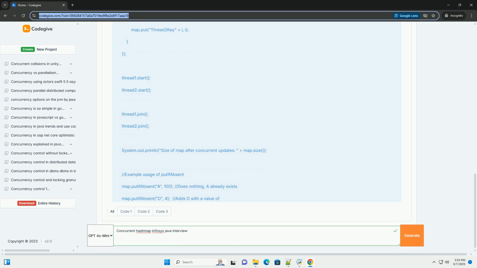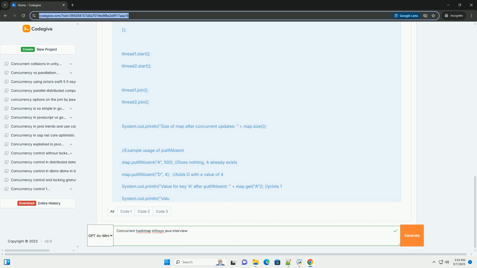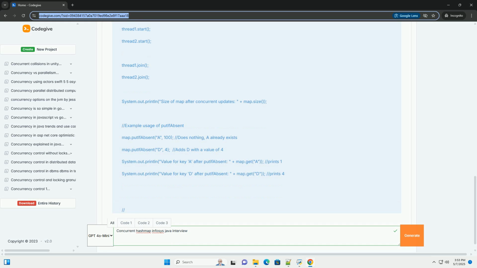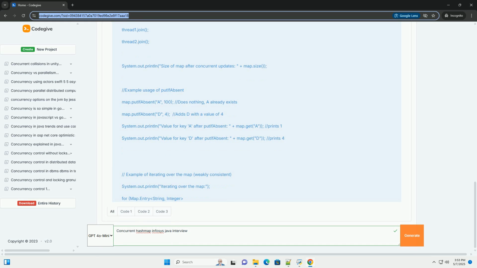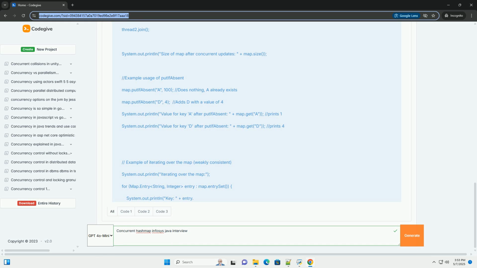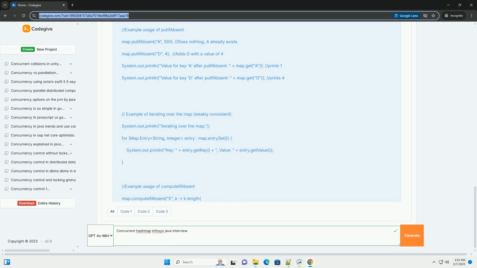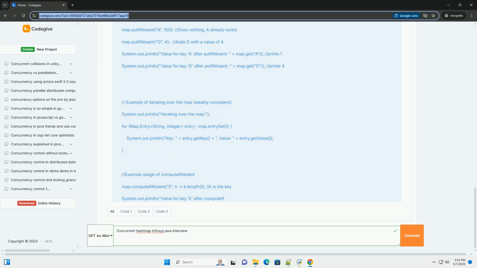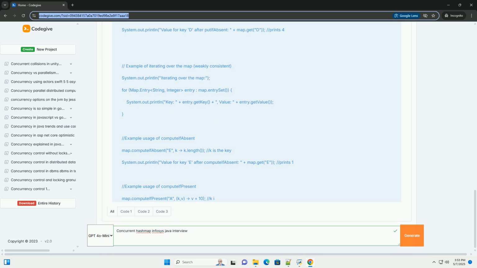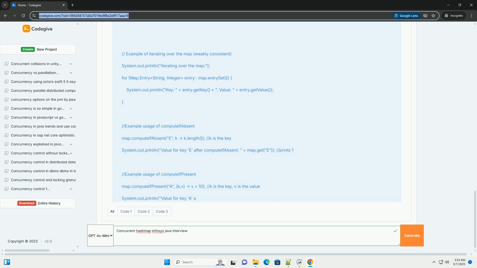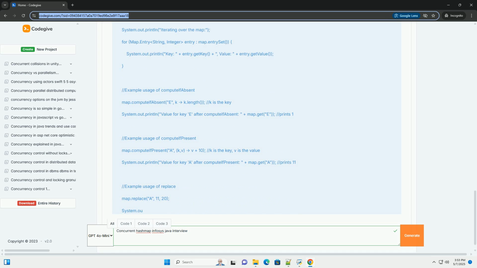In multi-threaded environments, traditional hash map isn't thread safe. Multiple threads accessing and modifying a hash map simultaneously can lead to data corruption, lost updates, and unpredictable behavior. While hashtable provides thread safety by synchronizing entire methods, making it inherently slow, concurrent hash map offers a more scalable and efficient solution. What is concurrent hash map?